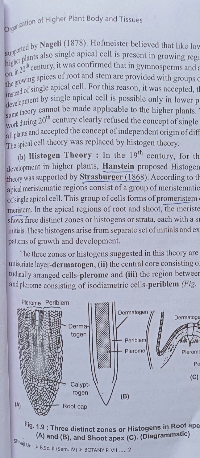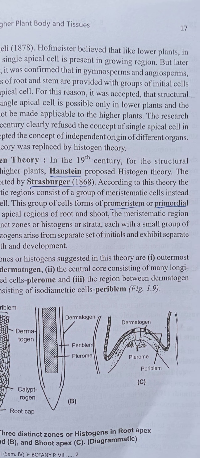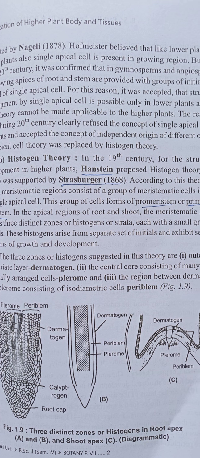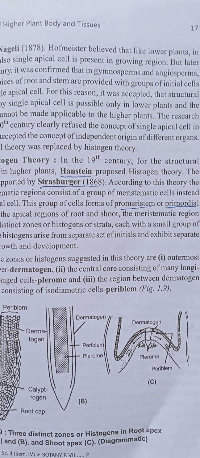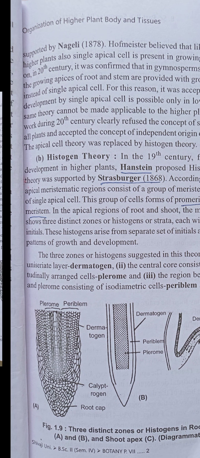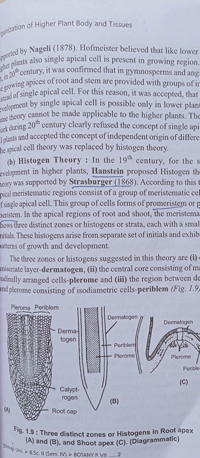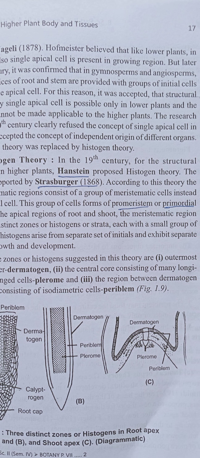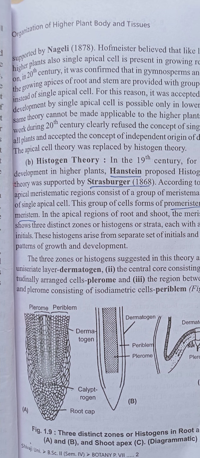According to this theory, the apical meristematic region consists of a group of meristematic cells instead of a single apical cell. This group of cells forms the promeristem, or primordial meristem.